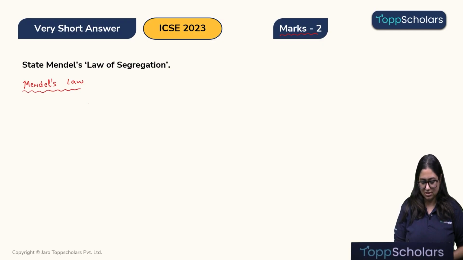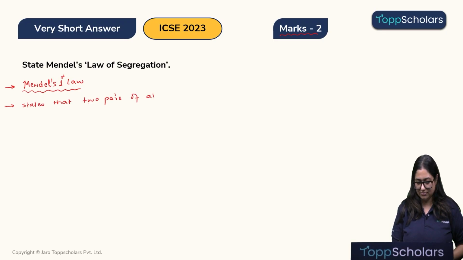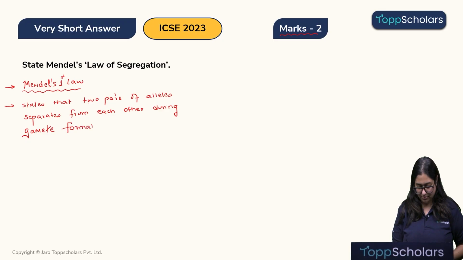Now, what does the law of segregation state? The law of segregation states that the 2 pairs of alleles separate from each other during gamete formation, and only one of them enters into the gamete.